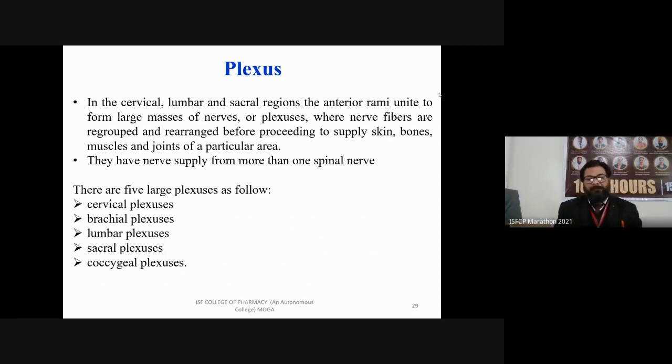I am again repeating, this is very important from the examination point of view, for your knowledge as well as to understand the basic physiology in the nervous system, the plexus system.